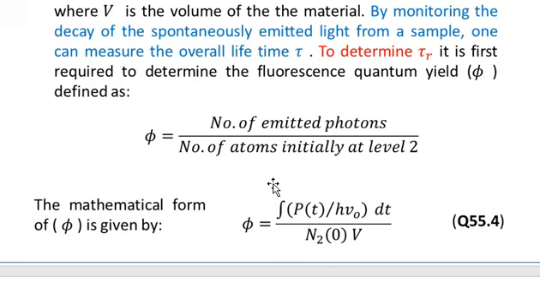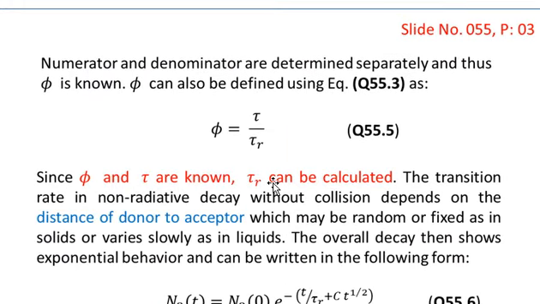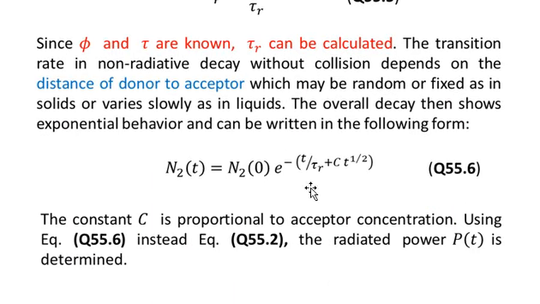Now we have included both the radiative and non-radiative decay, and so N2 of t equals N2 of 0 multiplied by the exponential raised to the power minus, within the parentheses, t over tau r plus c into t raised to the power half. The constant c present in the exponent is proportional to acceptor concentration.